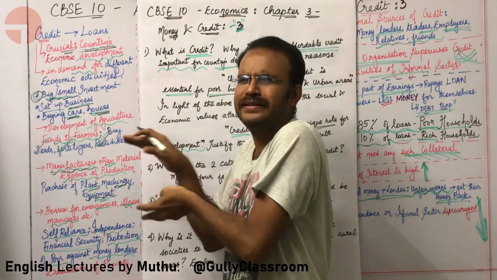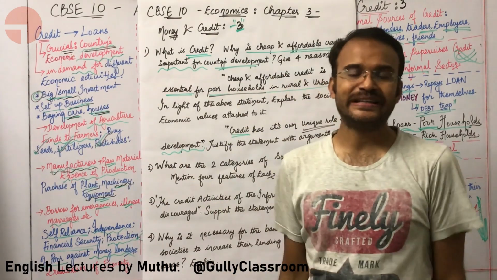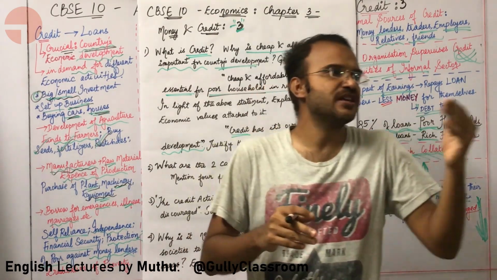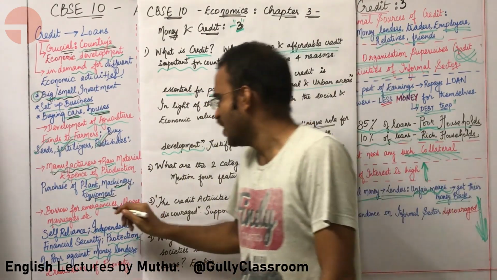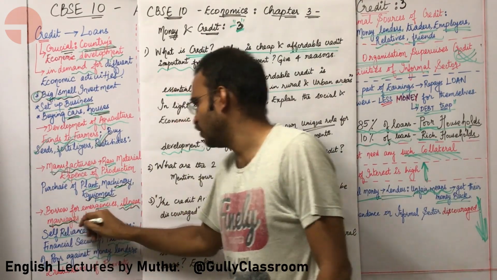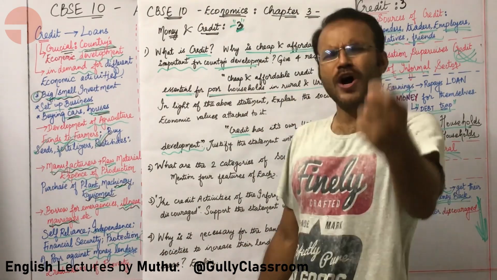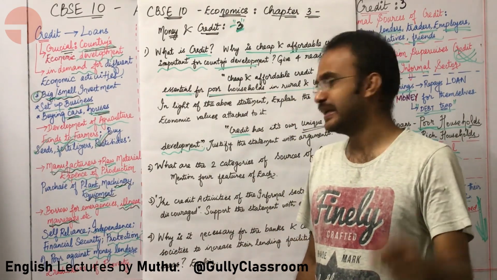Not just these. Credit is also needed in case of emergencies, in case of illness, in case of an accident, in case of marriages. What are the qualities associated with credit, sir?